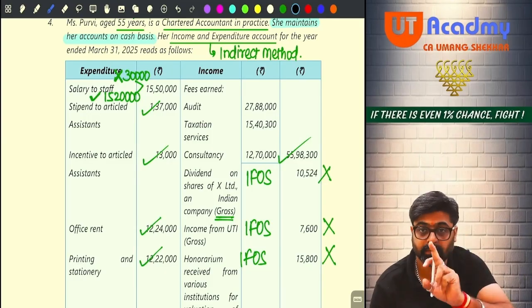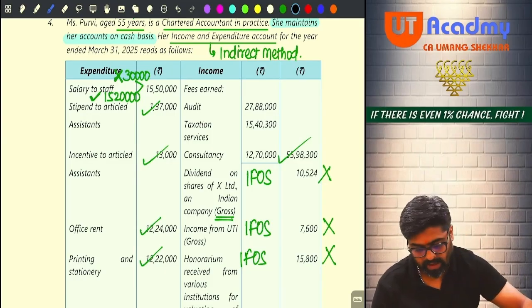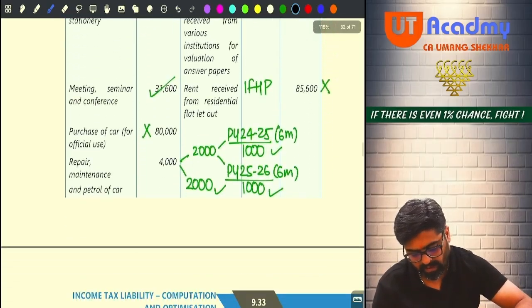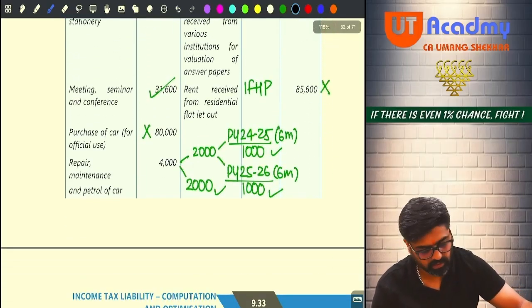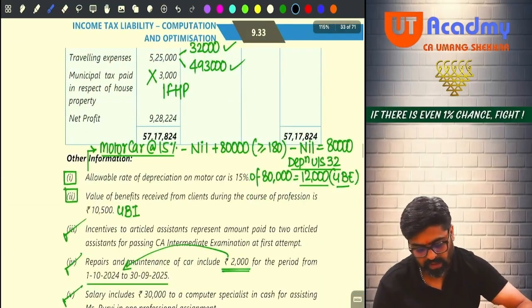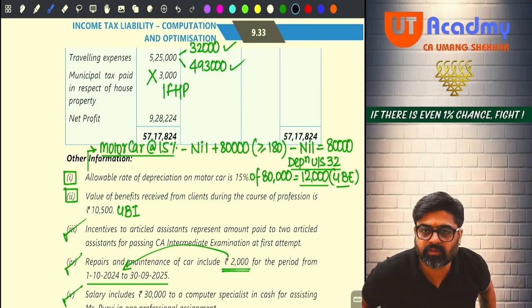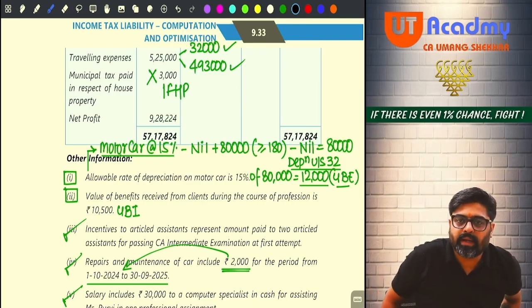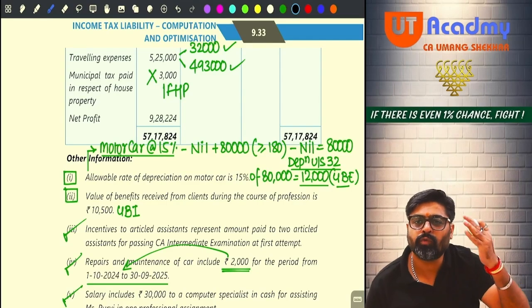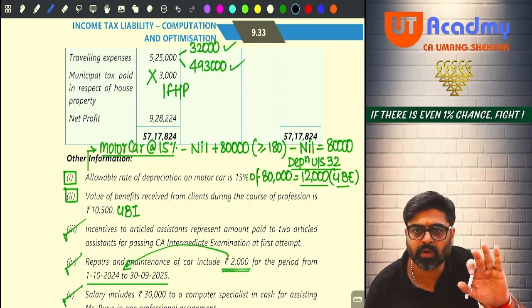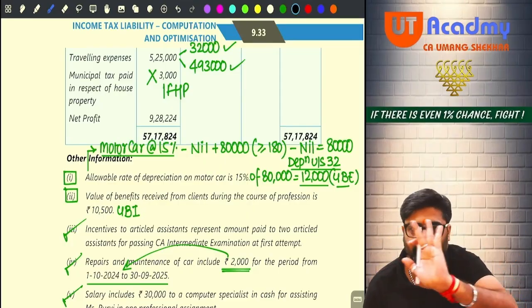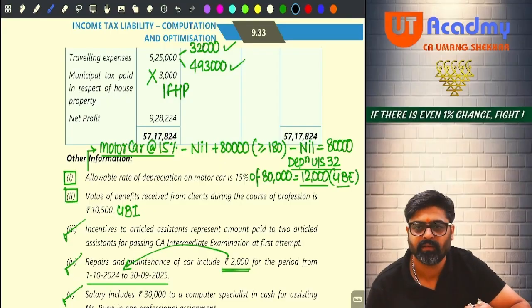So one by one, with me, you are going to do it. Add 30,000 salary. Then you will add purchase of car, 80,000. Then you will add 3,000 municipal tax. Three expenses disallowed from debit side. Have you added? Whether you follow 115 BAC or you don't follow 115 BAC, this is going to remain same. There is no change here.